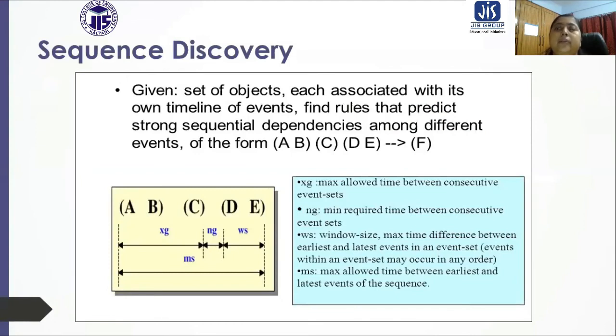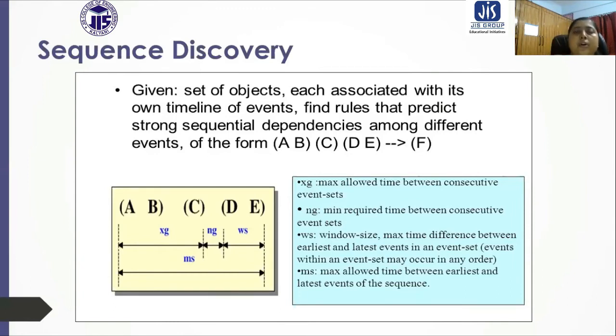Now there is another technique called sequence discovery. Suppose a set of objects is given, and each object is associated with its own timeline of events. We need to find rules that predict strong sequential dependencies among different events, of the form like this.